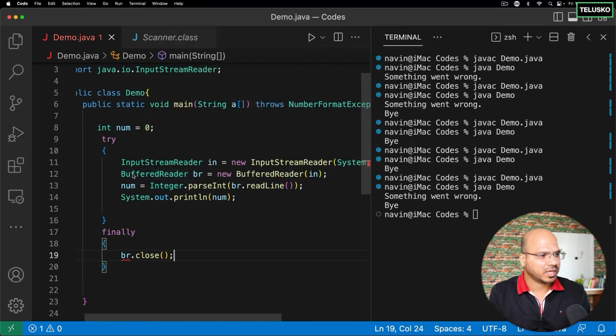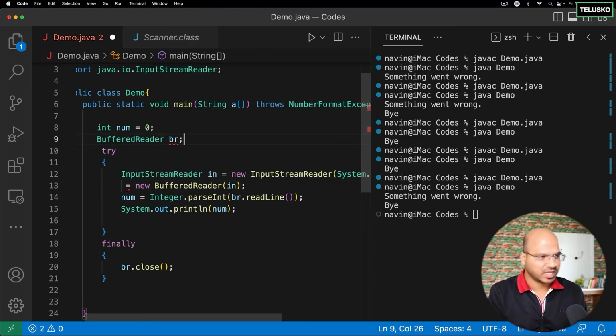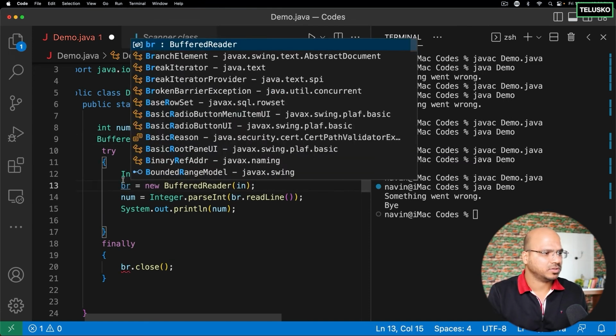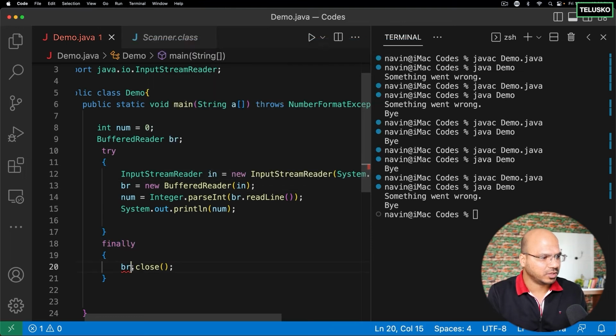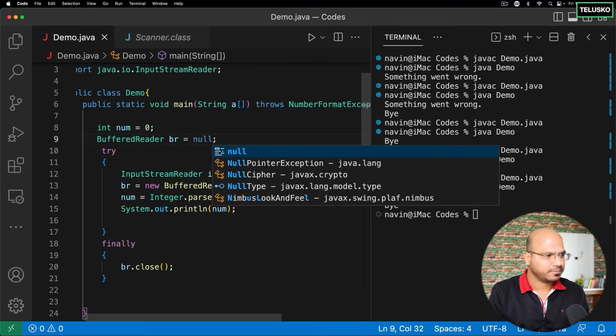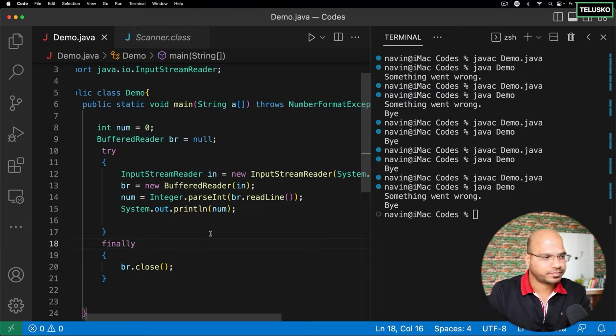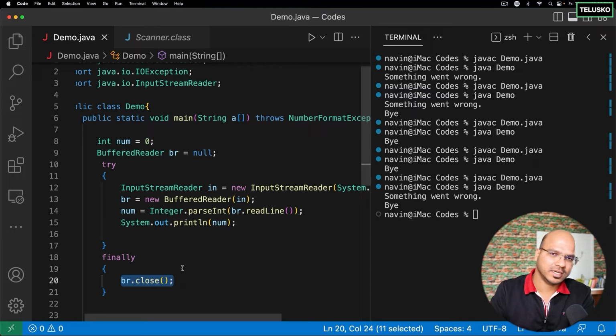Okay, the only thing is, can you see that we are creating the reference inside the try block? The scope is getting over itself here. So what I can do is declare it outside and use it inside. So when I declare it outside, even the finally block can use it, and I can make it null initially. And now you can see there's no problem. So basically, we are closing the resource in the finally block. So the point to remember here is the finally block is used to close the resource. It can be for a file, for the input, for connections, network connection, database connection, everything. Finally will be used for closing it.